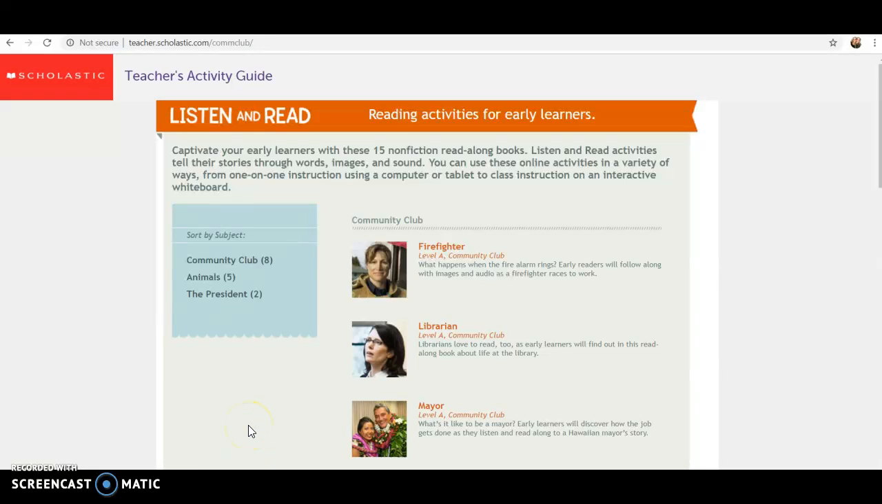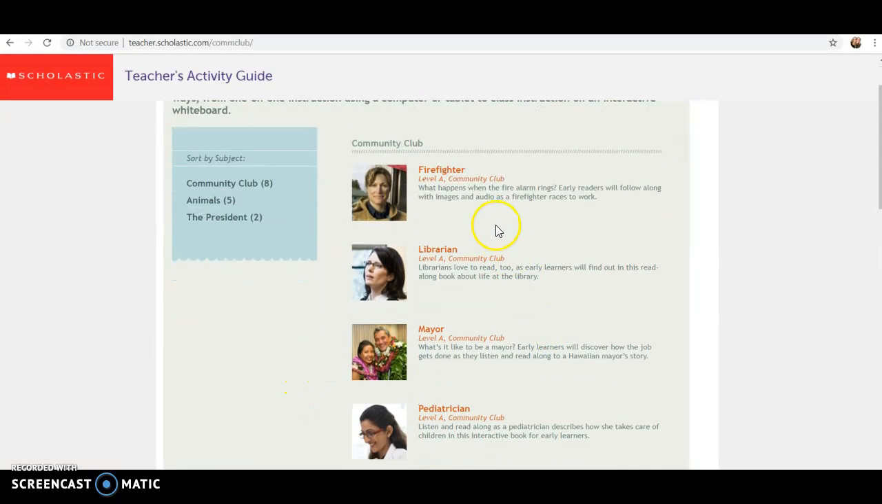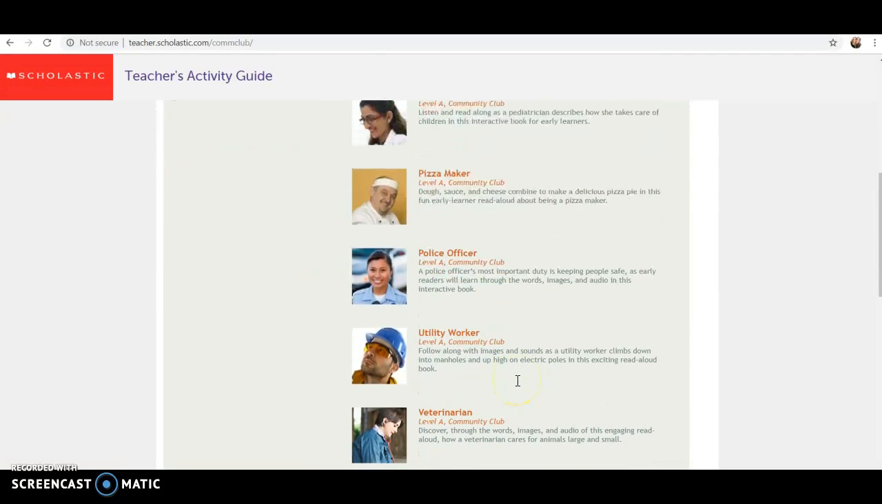Hi students, this is the Community Club webpage on Scholastic.com, so I just want to guide you through it. Here are all of the different community helpers that you can explore. So let's look at the police officer.